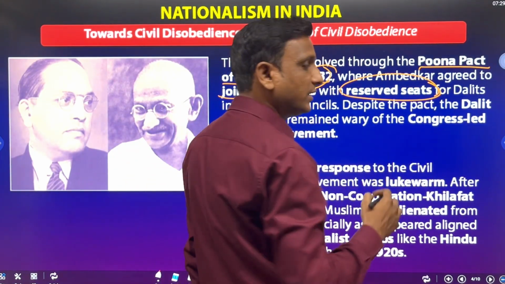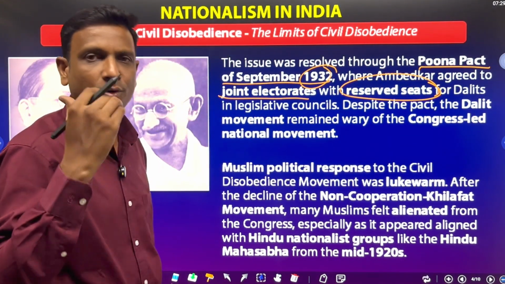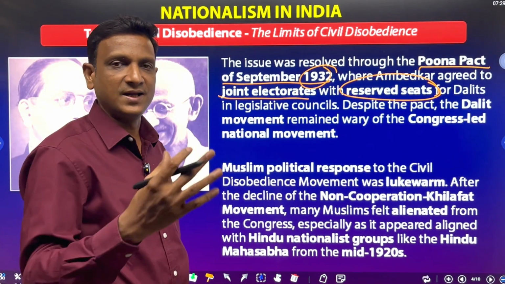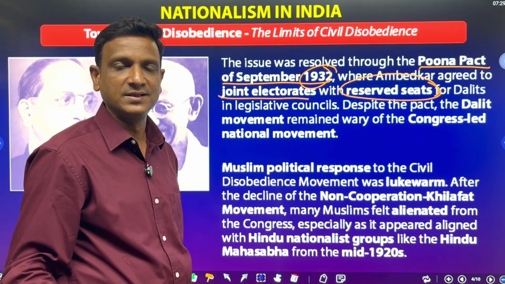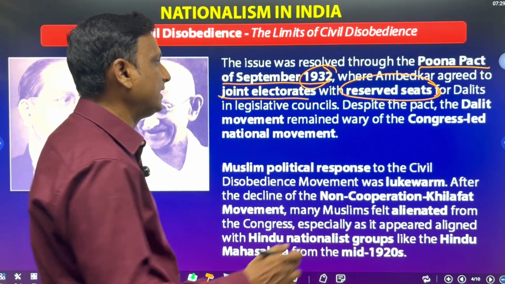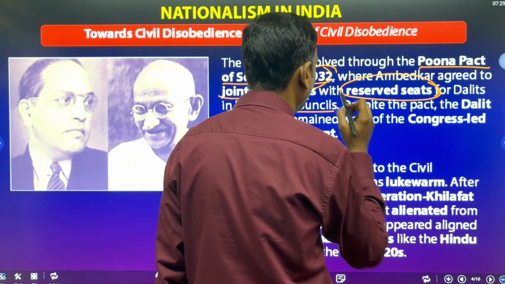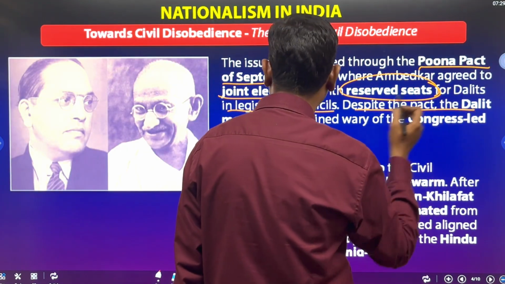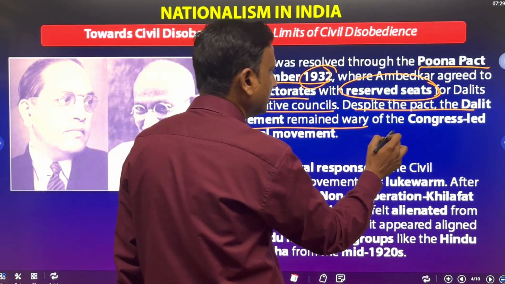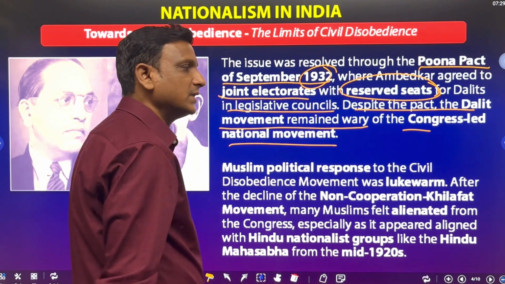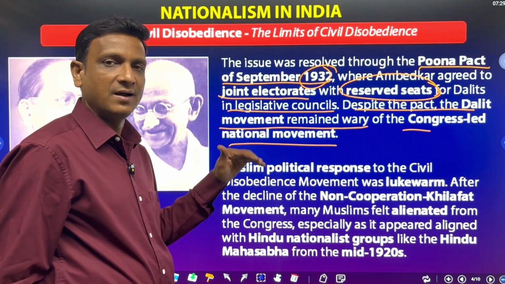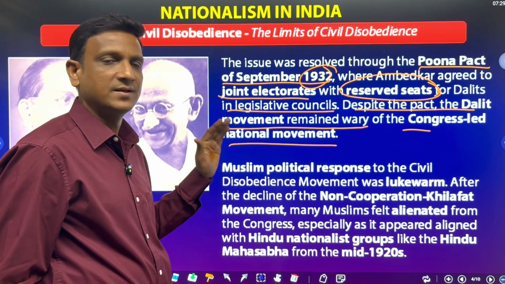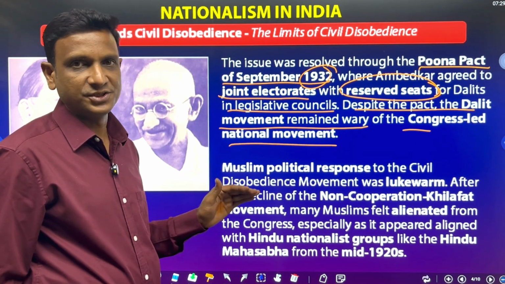Even now we have reserved seats in elections for some classes and communities. So Dalits got reserved seats in legislative councils, despite the fact that the Dalit movement remained wary of the Congress national movement. Gandhiji promised that, but even then the Congress-led movement and the Dalit movements are little different.